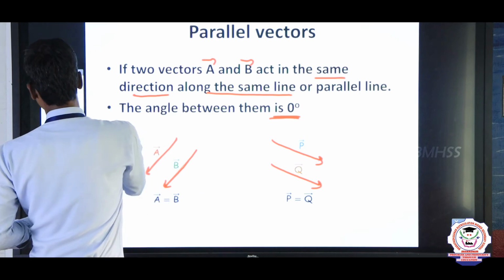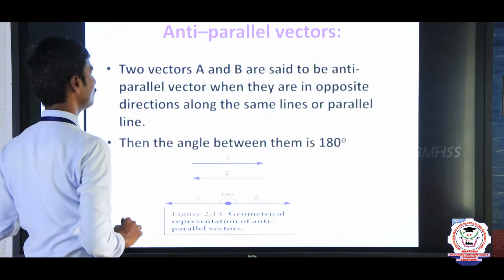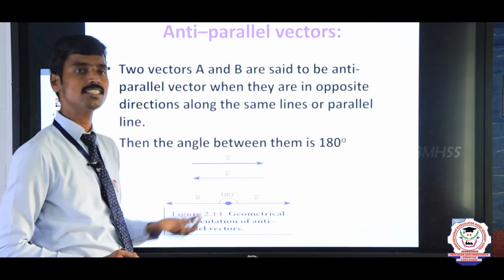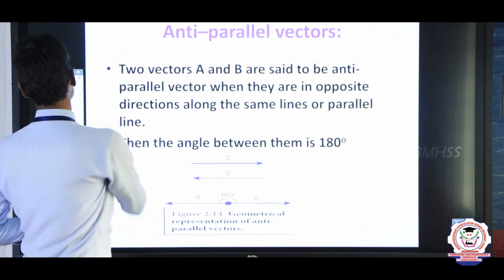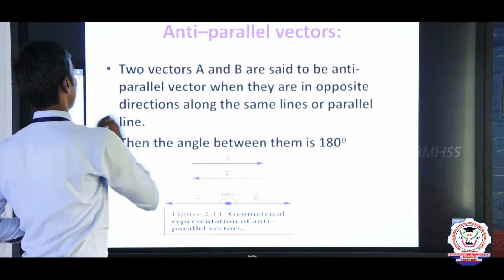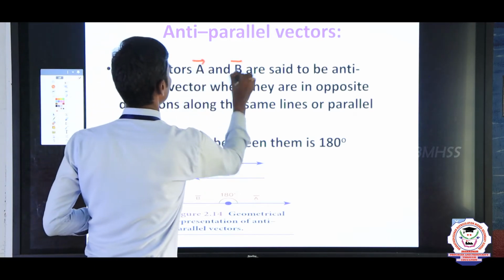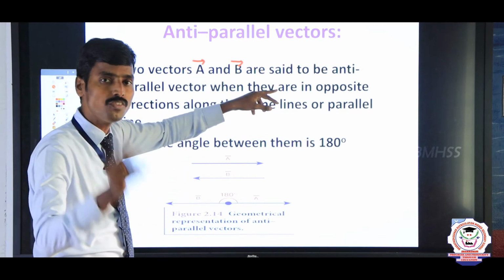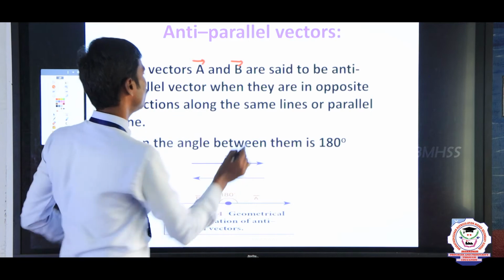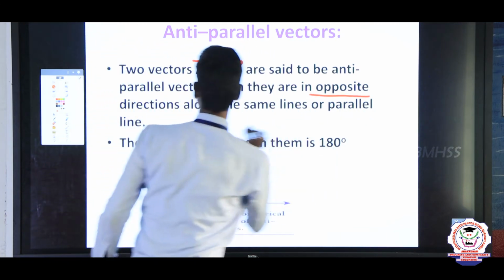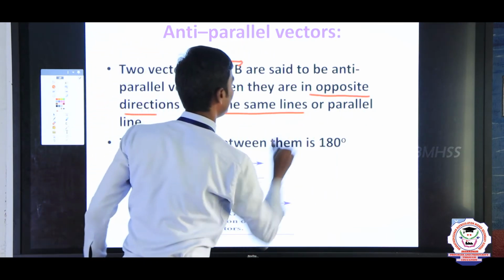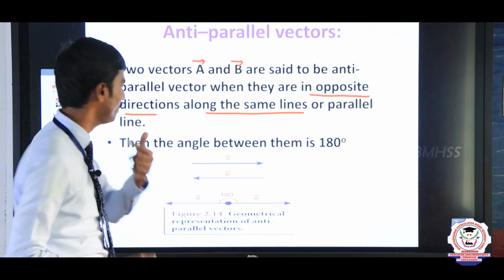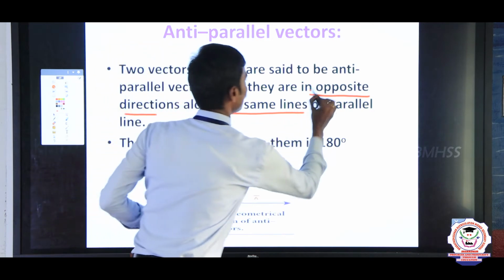See, listen here, the next one is anti-parallel vector. In other words we call them opposite vectors. Anti-parallel vectors are nothing but, let us consider two vectors, A vector and B vector. They act in opposite directions along the same line or parallel lines. Opposite direction, see, very important concept, acting along opposite directions.